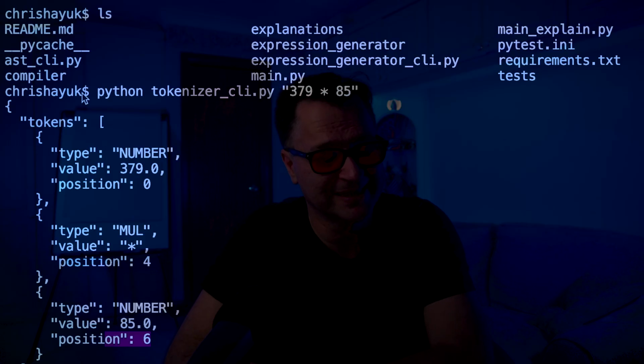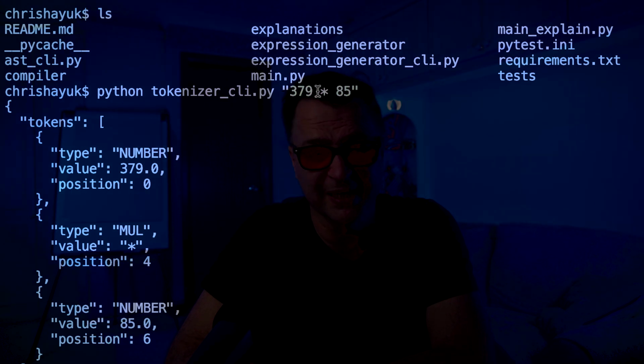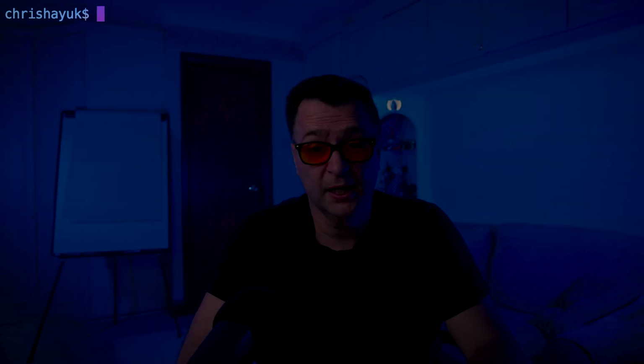Every tokenizer, every programming language, whether it's Rust, Basic, C#, Java, C++, they all do the same thing. So it generates that kind of tokenized form. So exactly what I said before. If we look at the 379 multiplied by 85, there's 3 tokens there. It skipped the white space. It's ignored that. It's recognized this is a number, it's recognized this is a number, and it's recognized the multiplication. And that is tokenization.